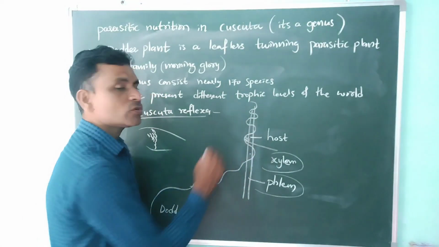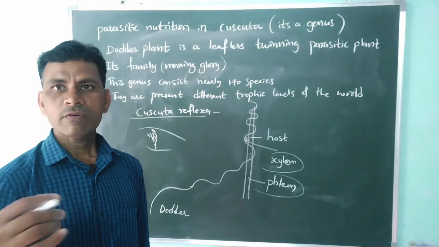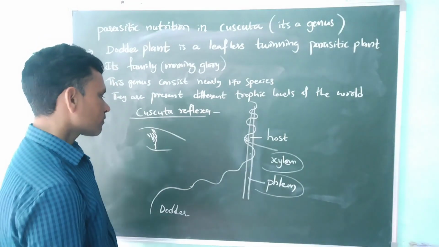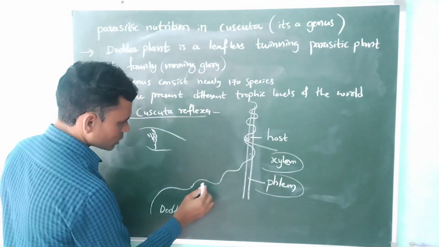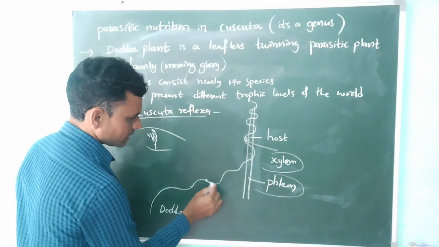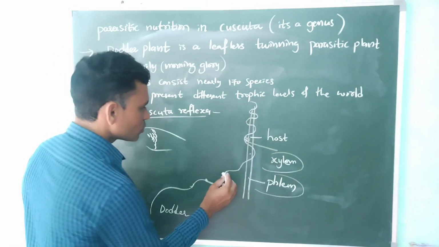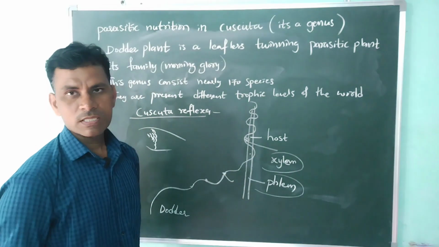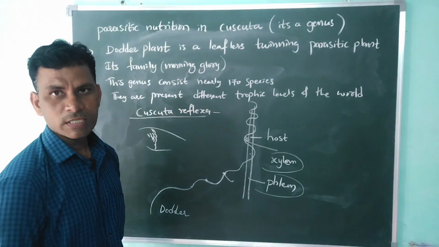So this is the way it carries out its nutrition, and it also gives some flowers. Where do the flowers arise? At its nodes. Nodes are the parts where the joints are present, those places we call nodes. At these nodes some flowers are present, and afterwards they are converted into seeds.